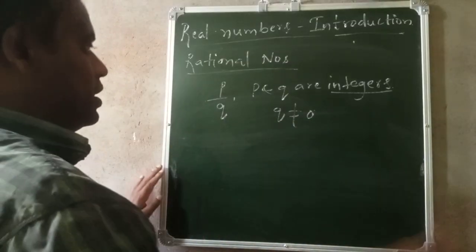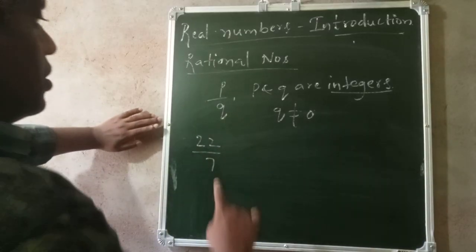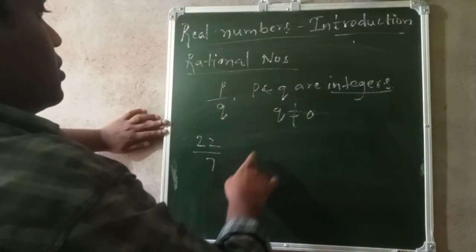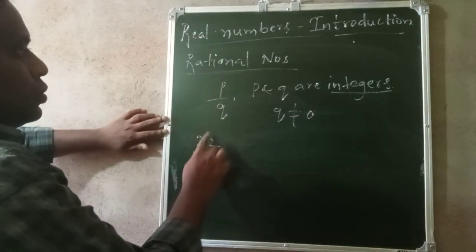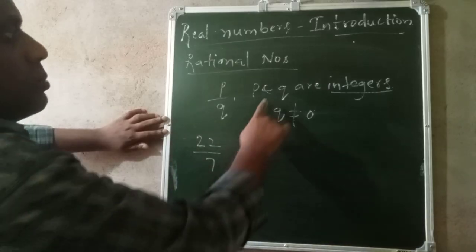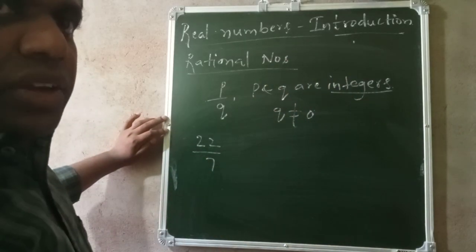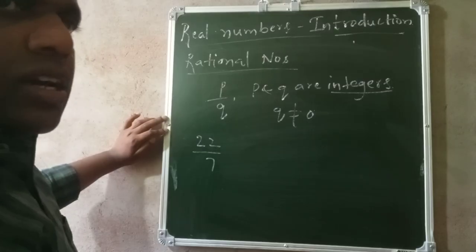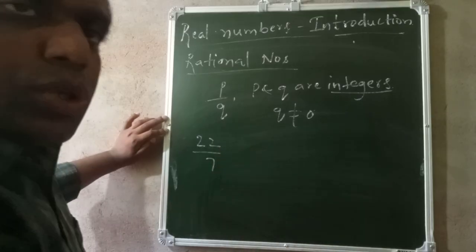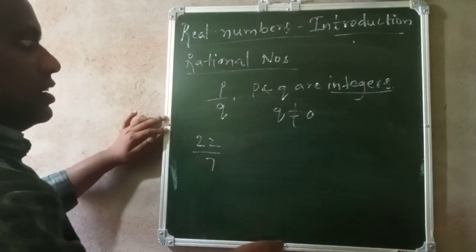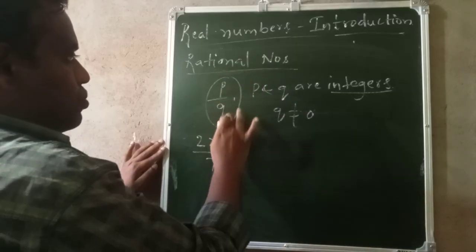One example I will take: 22 by 7. See, this 22 by 7 is in the form of P by Q. So in place of P, 22, in place of Q, 7. P and Q are integers. Yes, 22 and 7 are integers only. Integers, I just told, right? After 0, 1, 2, 3, 4, 5, in that 7 is also there, 22 is also there. So this and this are integers. So first condition, P by Q form. So this is in P by Q form.